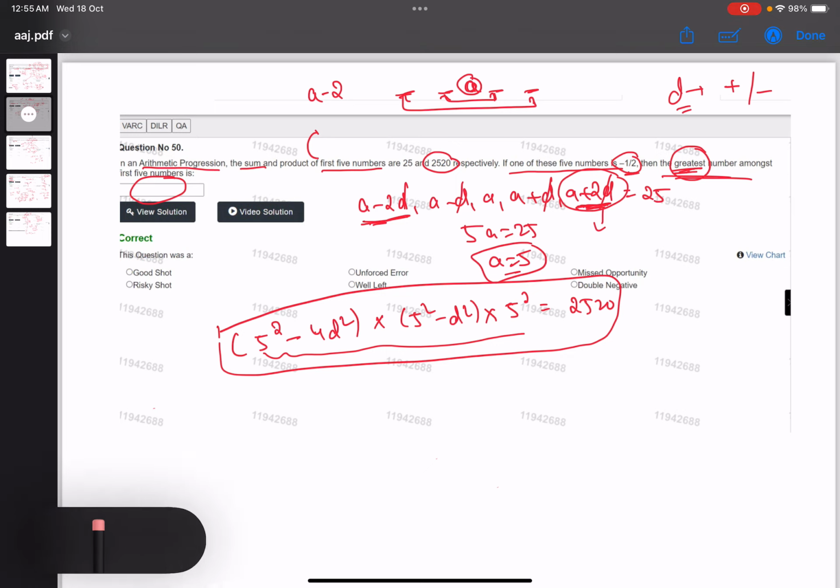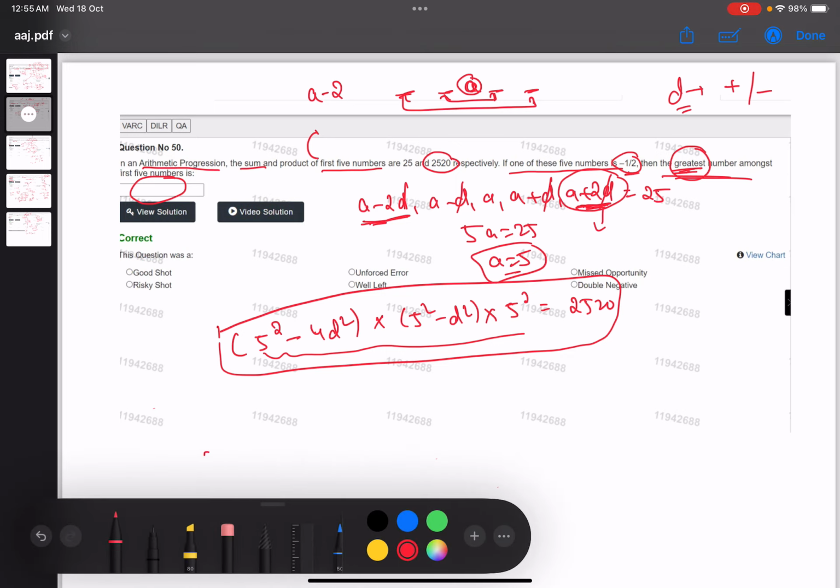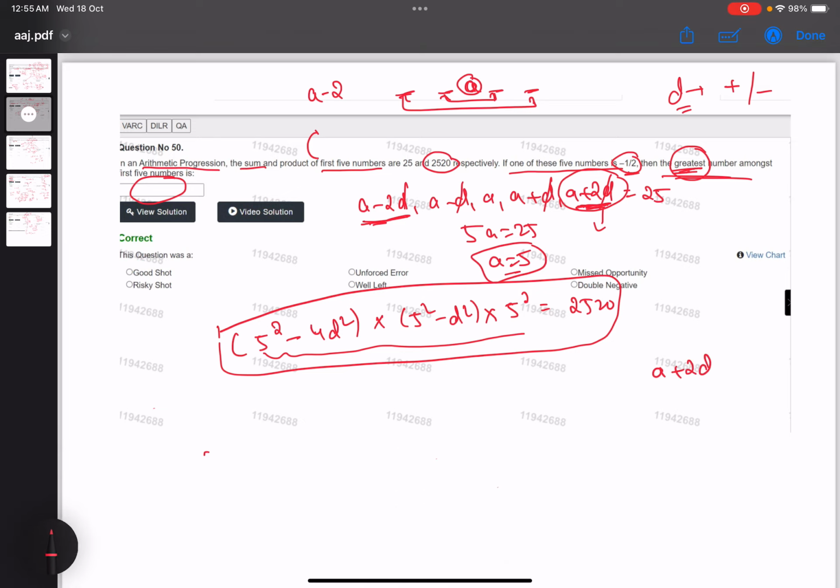A we got as 5. Now we were taking the extreme number to be minus 1 by 2, so a plus 2d equals minus 1 by 2. So 2d will be minus 1 by 2 minus a, so minus 1 by 2 minus 5. Yes, we got this: 2d equals minus 11 by 2.